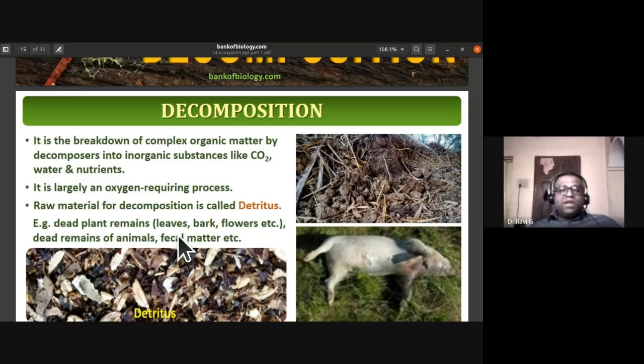The raw material for decomposition, we call detritus. Examples are dead plant remains, which you can notice here: leaves, bark, flowers, etc. Detritus also includes the leaves shed. So the dead plant remains like leaf litter, bark, flowers, etc., and the dead remains of animals, fecal matter, etc. We can notice it here. These are things that you have to remember regarding decomposition.